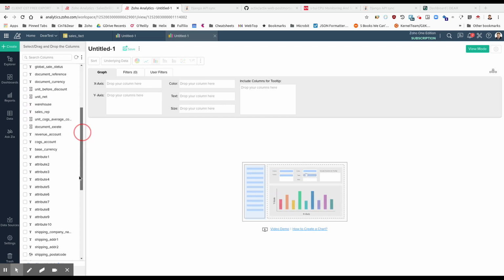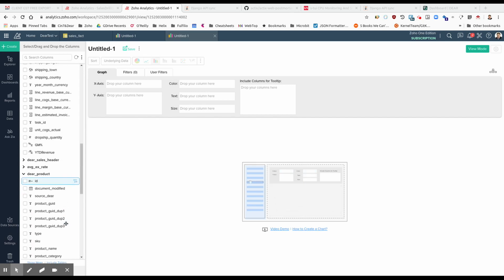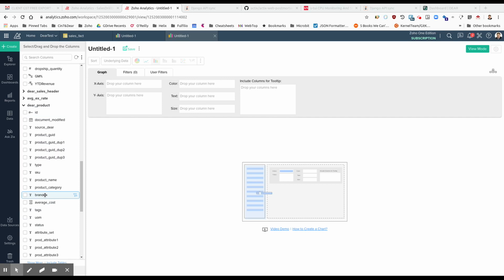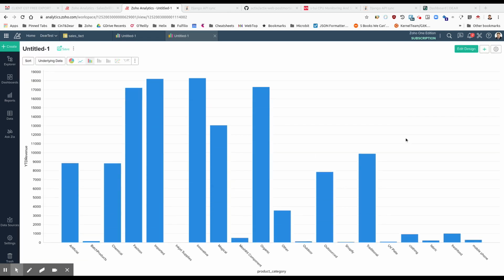So I'll just go down to my product table, put it onto the x-axis. This time we're going to grab a year-to-date revenue figure. And let's have a look and see where we are now with the data. Okay.